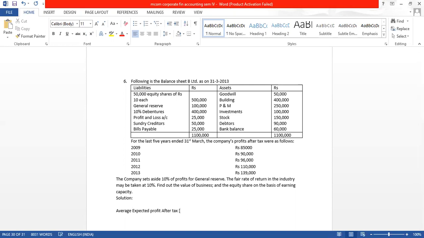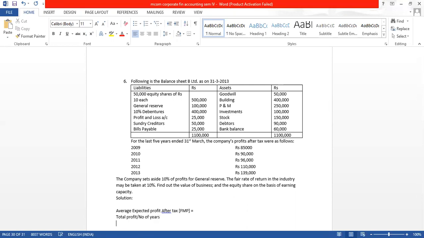So this is nothing but our future maintainable profit. What is the formula? Total profit divided by number of years.